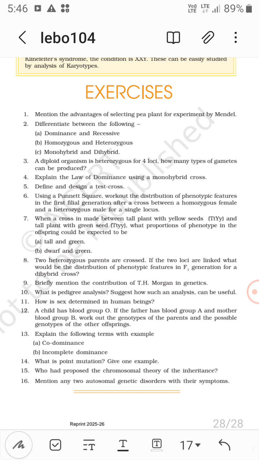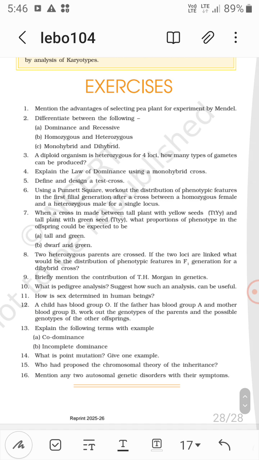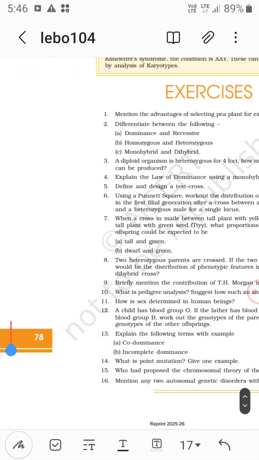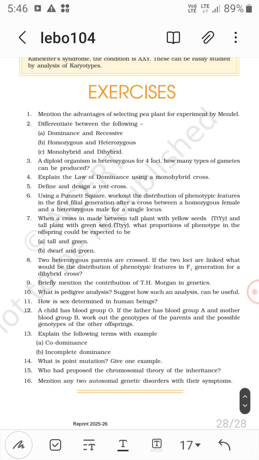Using a Punnett square, work out the distribution of phenotypic features in the first filial generation after a cross between a homozygous female and a heterozygous male for a single locus.